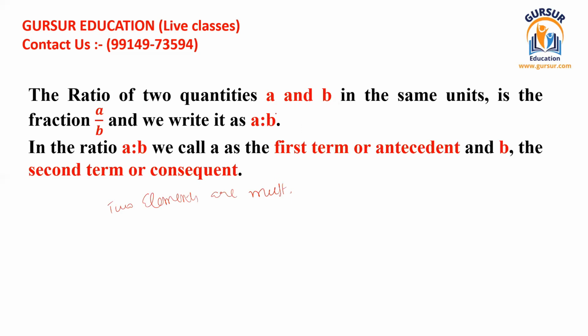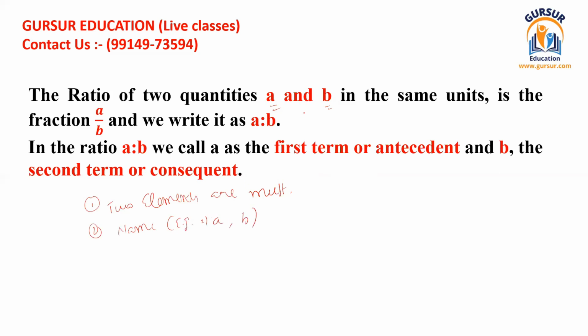They can be named anything. We can take the names A and B, or X and Y, or anything. First of all, there must be two elements. There should be a specific name for each of these two, and that name can be anything. For example, that can be A and B.